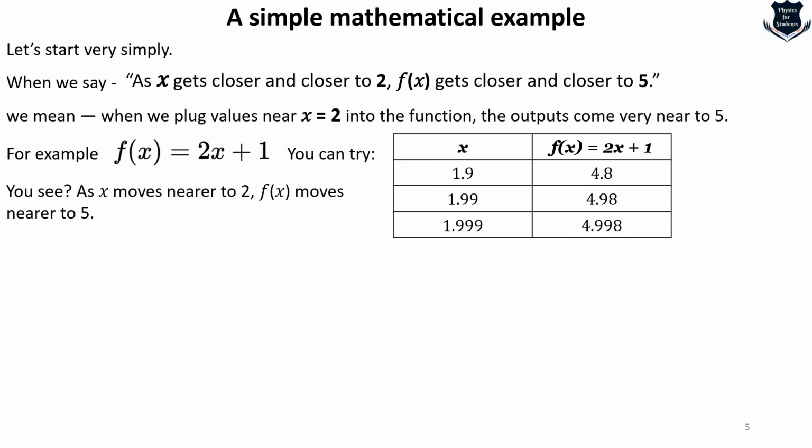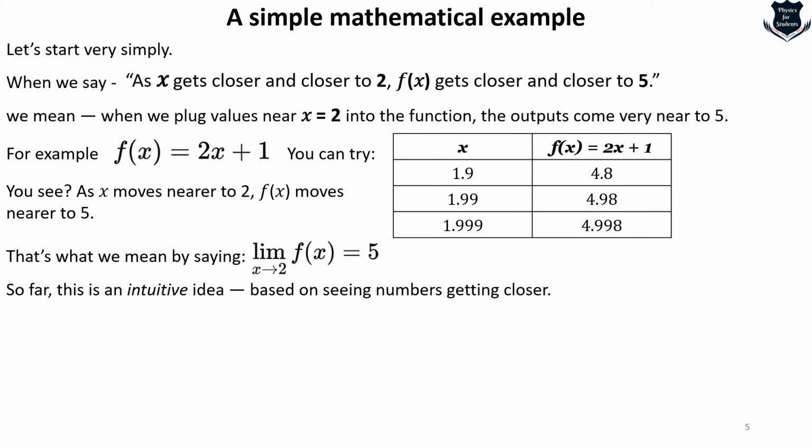So you can see that as x moves nearer and nearer to 2, f(x) moves closer and closer to 5. In terms of calculus, we write: limit of x tending towards 2 of f(x) equals 5. Now this is a fairly intuitive idea. Based on the numbers, we get the formula, we plug in and we score a good amount in our calculus examination. But what does closer and closer actually mean?